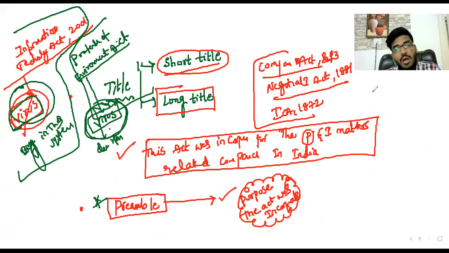Okay, so you will observe about that particular word only. Like that, the preamble. Next step, whenever you are reading the law, is nothing but the preamble: the purpose. What is the main purpose of the act? If you are having confusion about any words in the act, you should refer to the preamble. Then you will easily identify for what purpose this act was introduced.